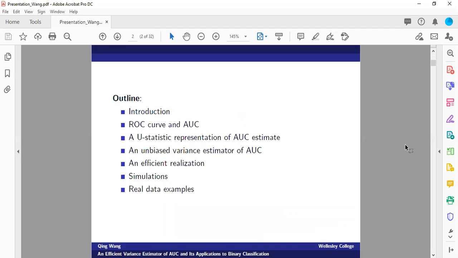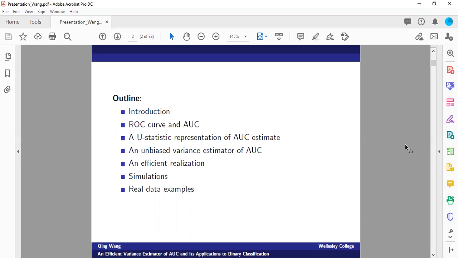So here is the outline of my presentation today. I'll start with a brief introduction of the binary classification problem, and then we'll focus on the evaluation method using the ROC curve, and then calculate the AUC score. In practice, there are several different ways to approximate the AUC score, but here we consider the U statistic estimate of AUC.